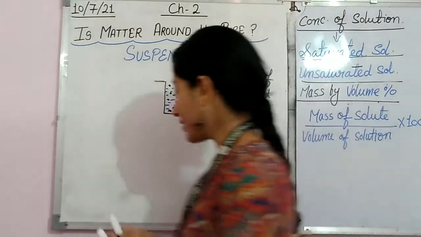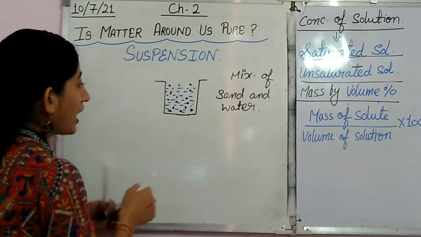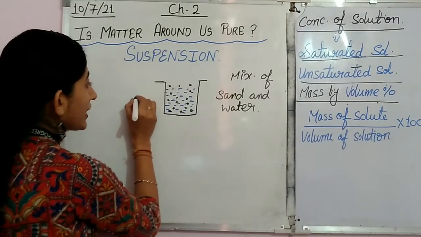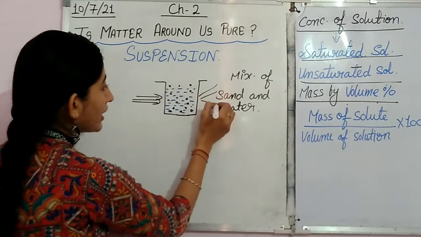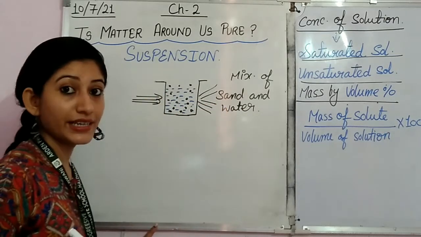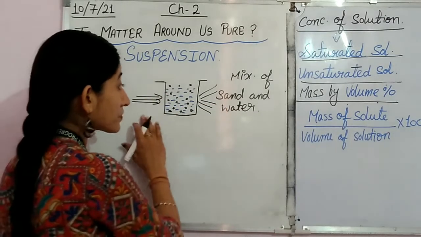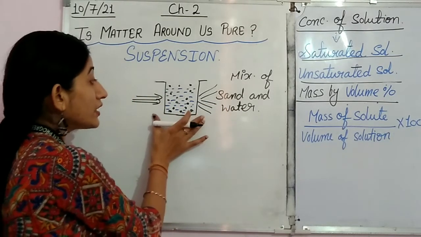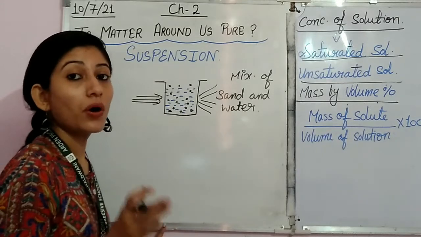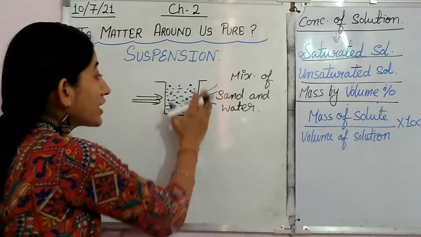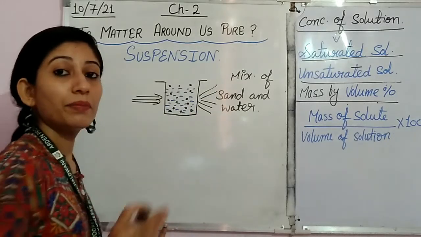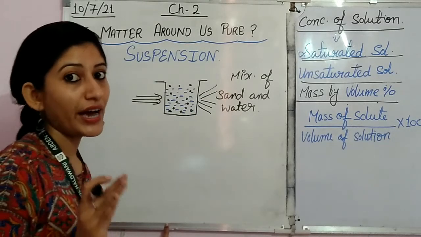Scattering a beam of light means, suppose we are sending a beam of light from here, it can scatter that beam of light very easily. This is called the Tyndall effect. When we pass a beam of light, the suspension is able to scatter that beam of light in different directions.